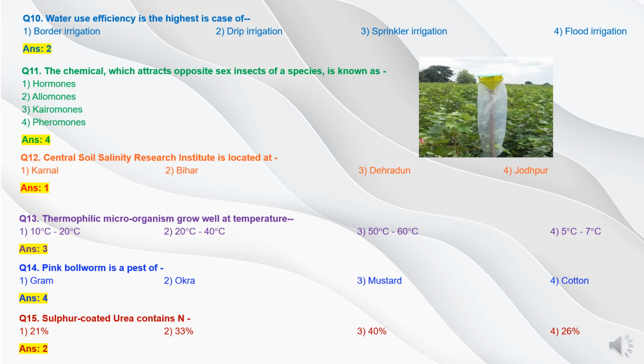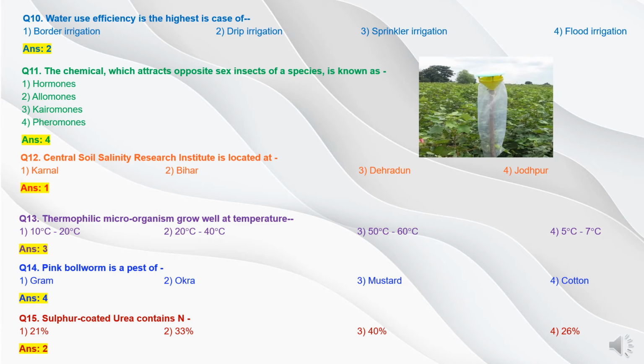Now question 14. Pink bollworm is a pest of option 1 gram, option 2 okra crop, option 3 mustard crop, and option 4 cotton. Here the question is tricky, where the answer is available in the question itself. First is the question, pink bollworm. Bollworm refers to the insect pest attacking bolls of the crop. So we have to find out the crop which has the fruiting structure of bolls.